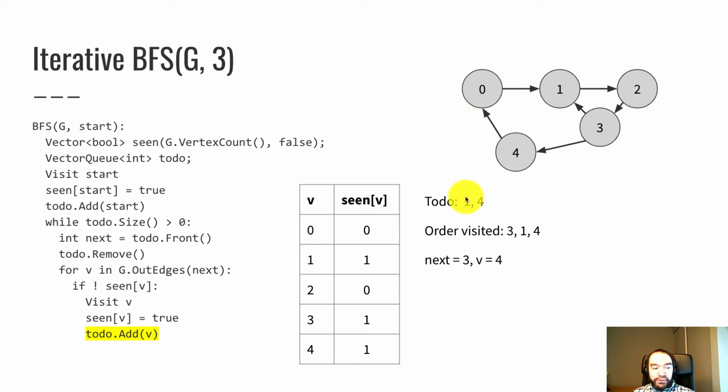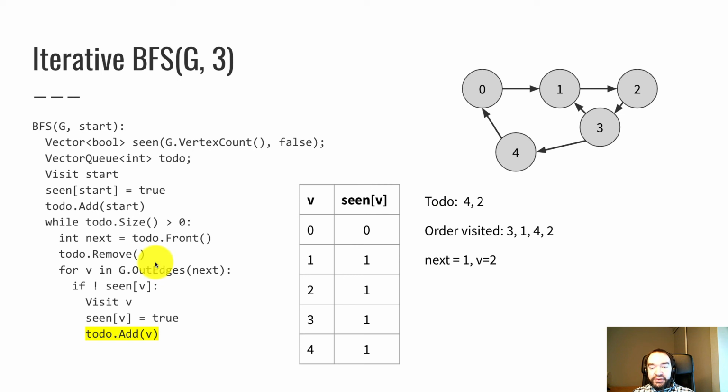So the front of the queue is 1. So next is 1. And then we go through every out edge of 1. And if it hasn't been visited yet, we add it to the queue and visit it. So there's only one out edge of 1, which is 2. So now v is 2 in my loop down here. 2 has not been reached yet. So we visit 2, add it to the list, add 2 to the back of the queue, and then we're done with this loop. There's no more out edges of 2.